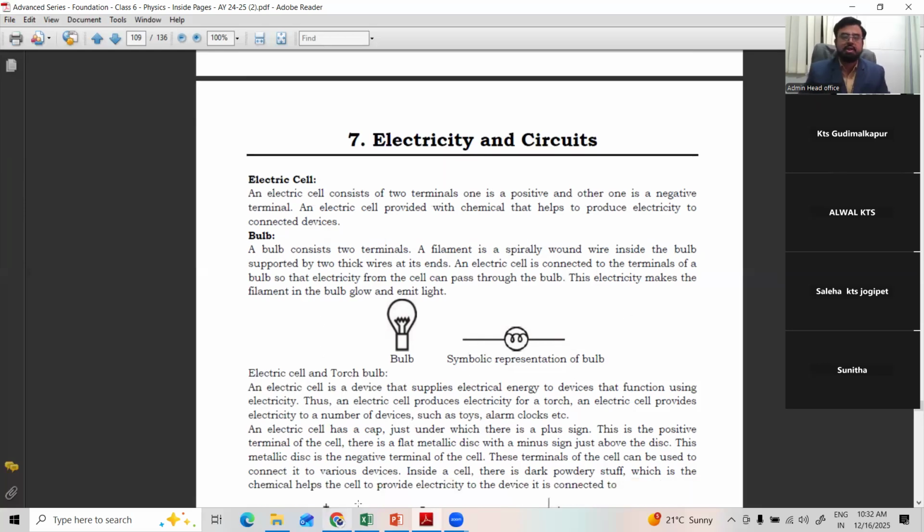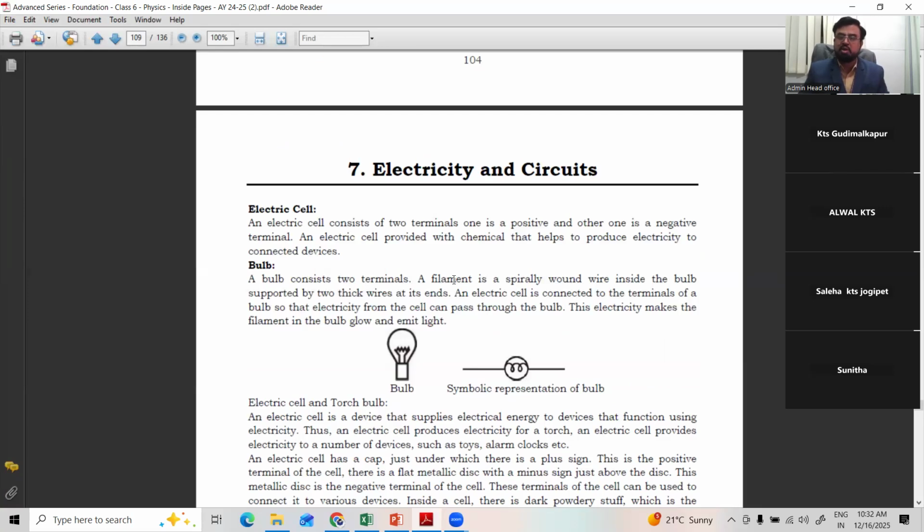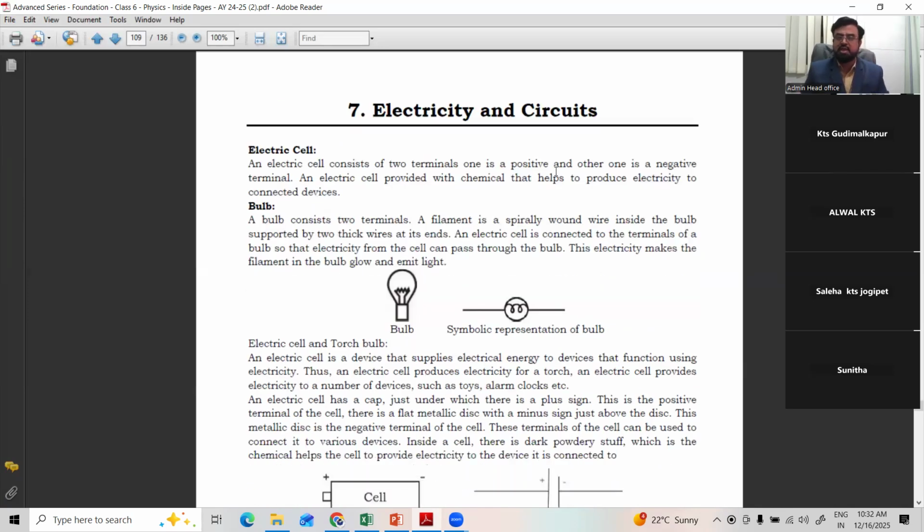So that's all for today. In the next class, we'll discuss in depth what insulators and conductors are, and what an electric circuit is. In our house, everything is connected to the electric circuit. All the wires you cannot see outside because they are kept inside, concealed. That wire goes and connects at one point to the bulb or to the fan, and those two wires are connected to a switch. When you switch on, the fan will move, or the AC will come on. All these are internally connected through wire.